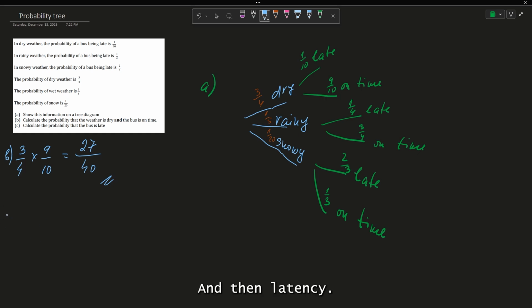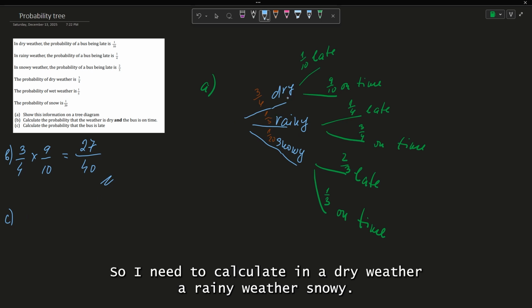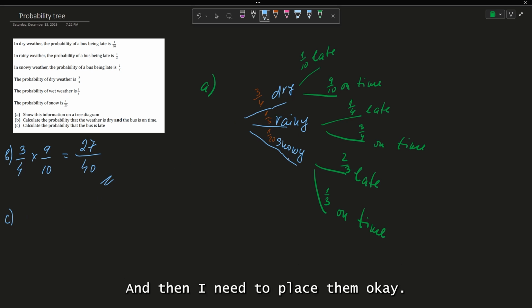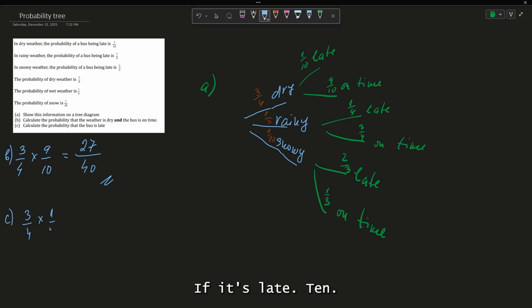And then let's answer C. Calculate the probability that the bus is late. So I need to calculate in dry weather, rainy weather, snowy, and then I need to add them. Okay, in the dry weather, what I have is 3/4, that's my dry weather, and I'm multiplying by 1/10 because this is what they told me, if it's late.